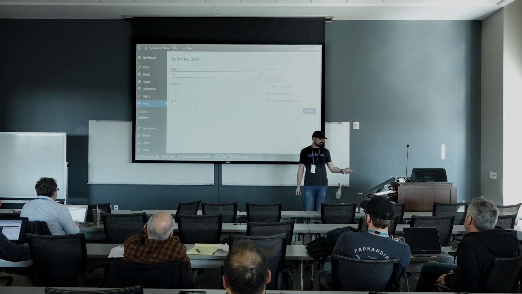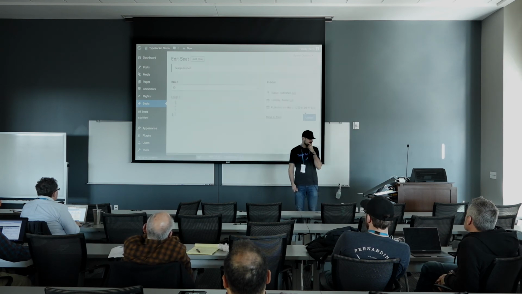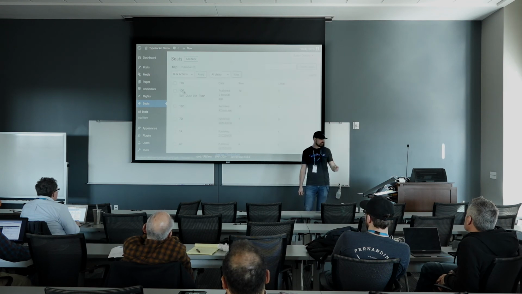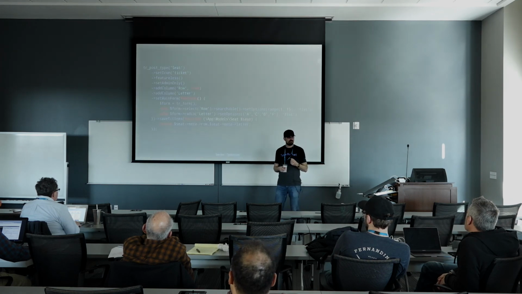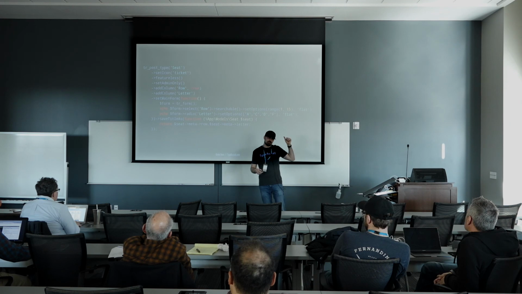You notice that this is a searchable field, that select box. And then when we update it, you'll see that the title there has been saved. So we don't have a title field, but how did this happen? That's using all of this. All of this code is everything you need to do what you just saw on the screen.